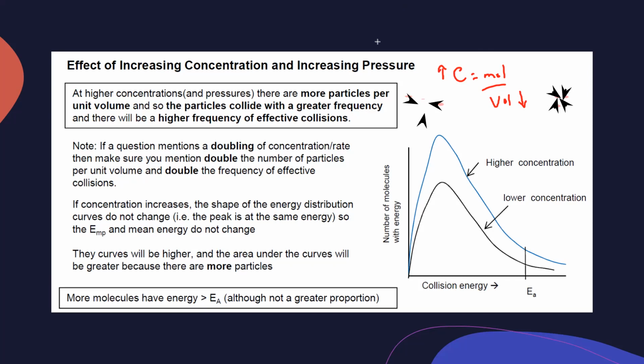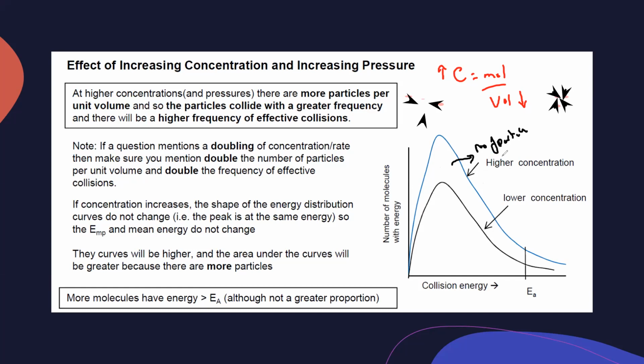And what will be the change in the shape of the graph? If you are using a higher concentration, more particles are there. So what will happen to the shape of the graph? Because the area of this graph shows the number of the particles.